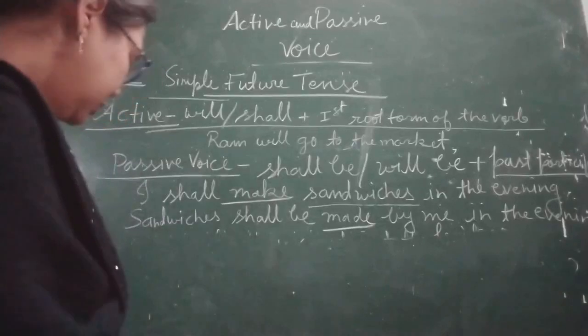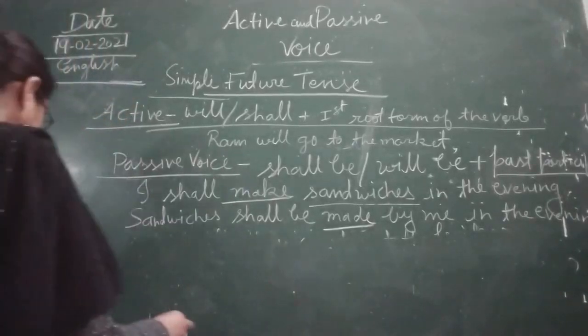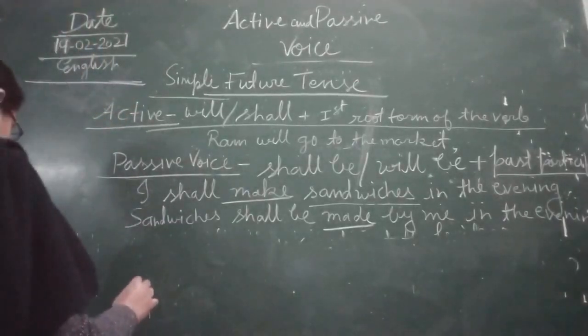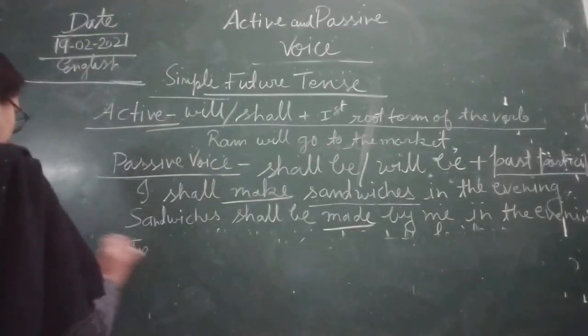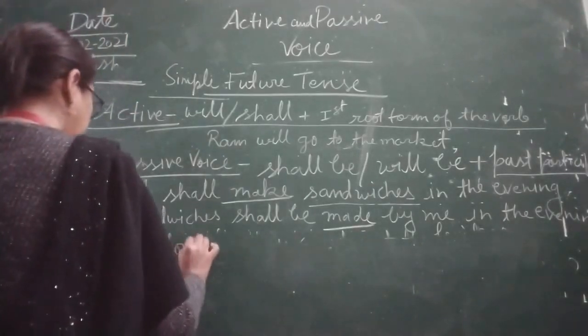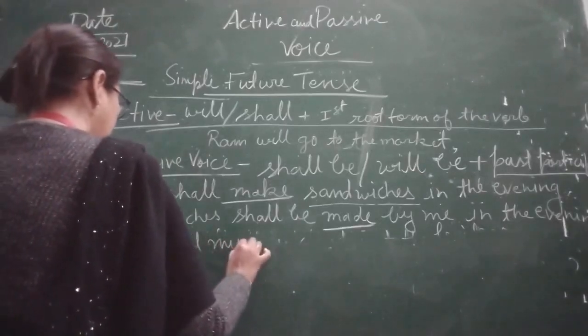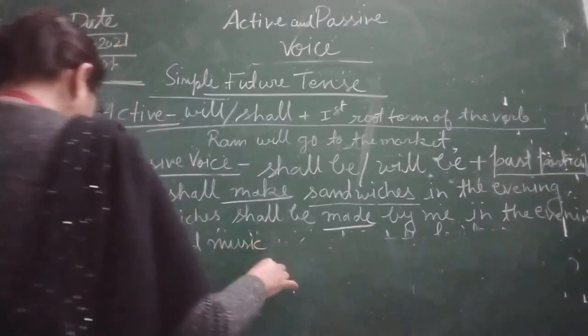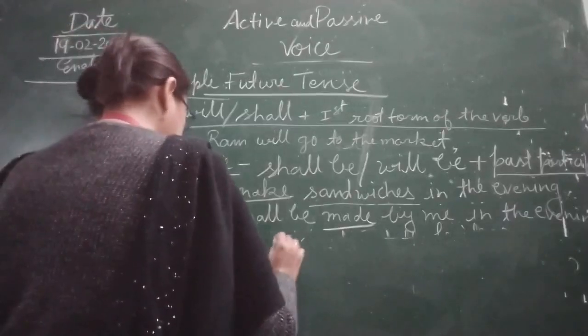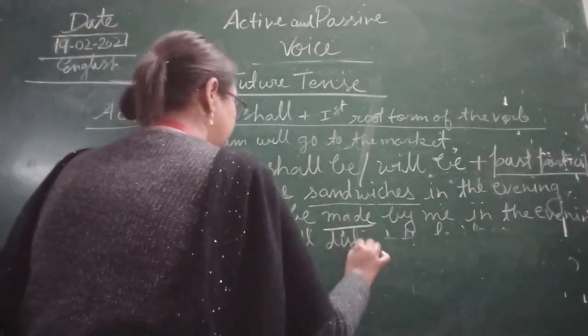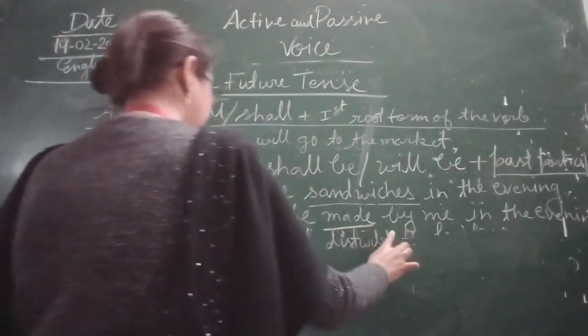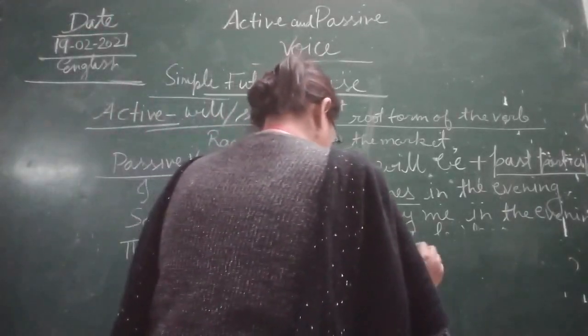Okay, one example: the loud music will disturb my neighbor.